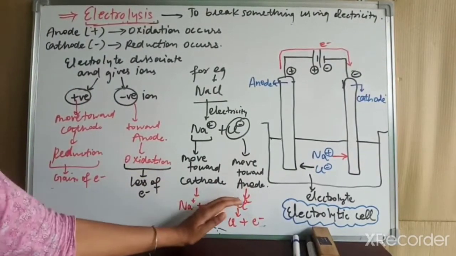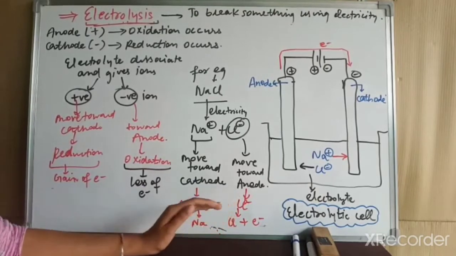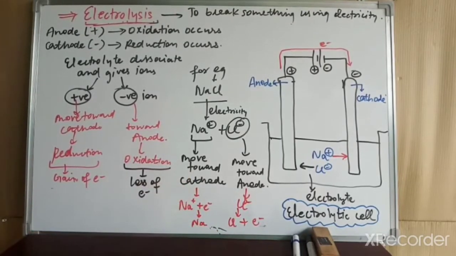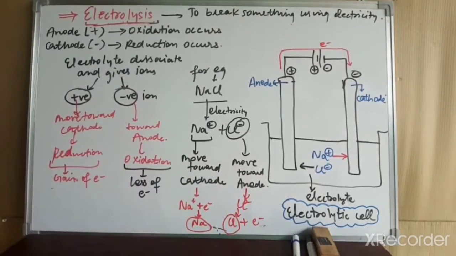So the electron which was lost by the chloride ion at the anode was gained by the Na+ at the cathode. This results in the formation of neutral Na and Cl atoms. So this results in a chemical change, and this is electrolysis, how it occurs.